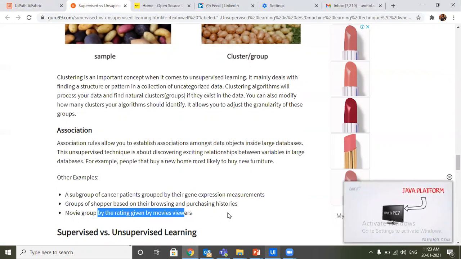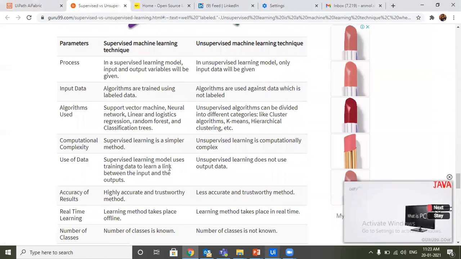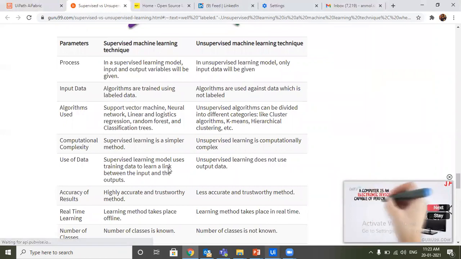So these are basically the broader categories of different types of machine learning models, which are supervised and unsupervised. And this is the difference between these two machine learning techniques.